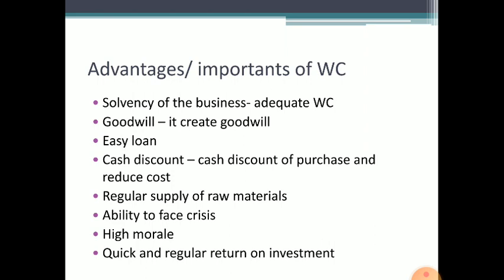So these are the importance and advantages of adequate working capital in the business organization. First of all, solvency of the business, goodwill, easy loan, cash discount, regular supply of raw material, ability to face crisis, high morale, quick and regular return on investment.